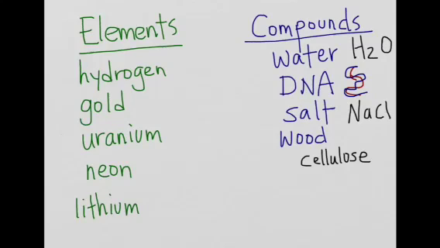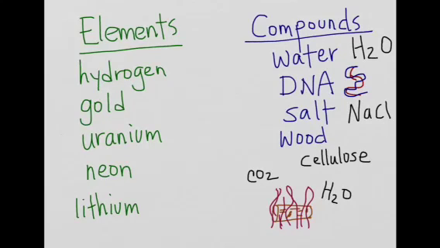If we were to burn wood, we would end up with carbon dioxide and water. There's a rough drawing of a log burning and releasing carbon dioxide and water into the air. And as you know, when the log is finished, you're left with ash, which is basically carbon, and there's no way to get that log back. Therefore, it's undergone a chemical change.